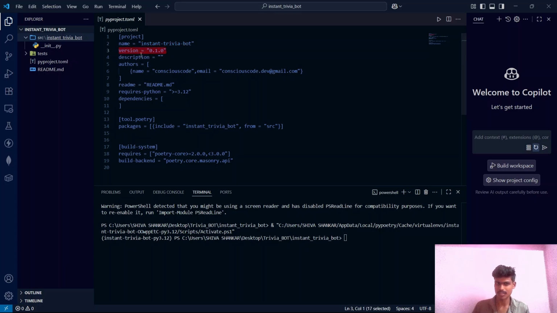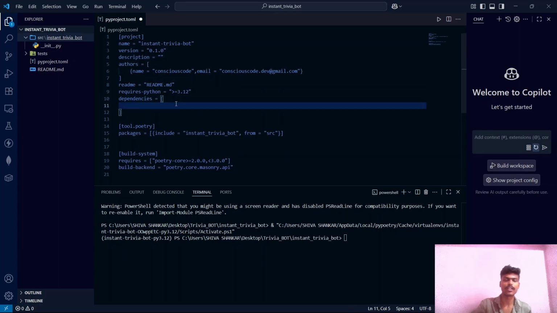It is also given the version. We can write our own description. We can specify the author names, our name and our email. We are specifying the Python version as 3.12, and also whatever dependencies we want for this project we will be specifying in this dependencies array.